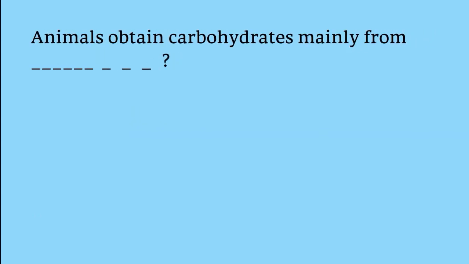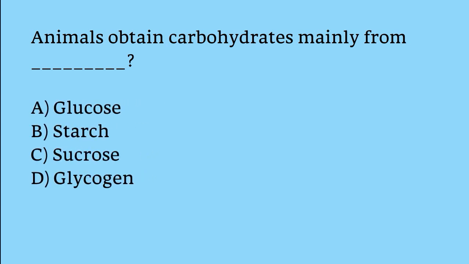Animals obtain carbohydrates mainly from glucose, starch, sucrose, glycogen. The correct answer is option B. Animals obtain carbohydrates mainly from glycogen.